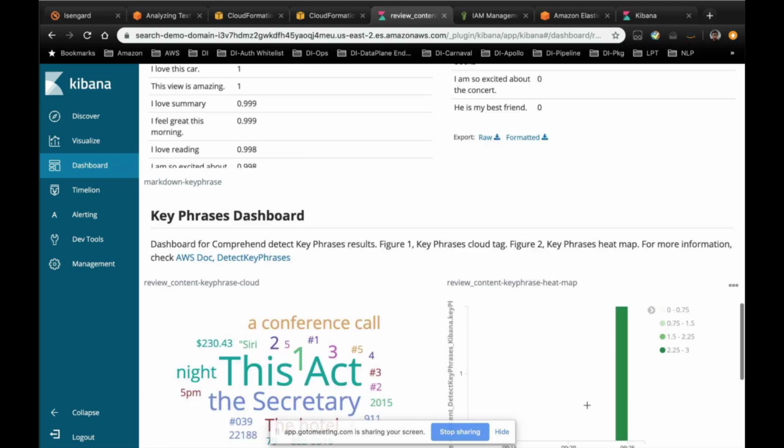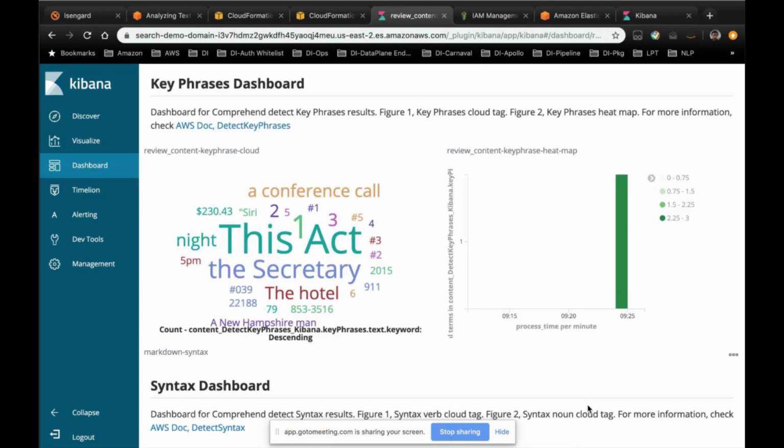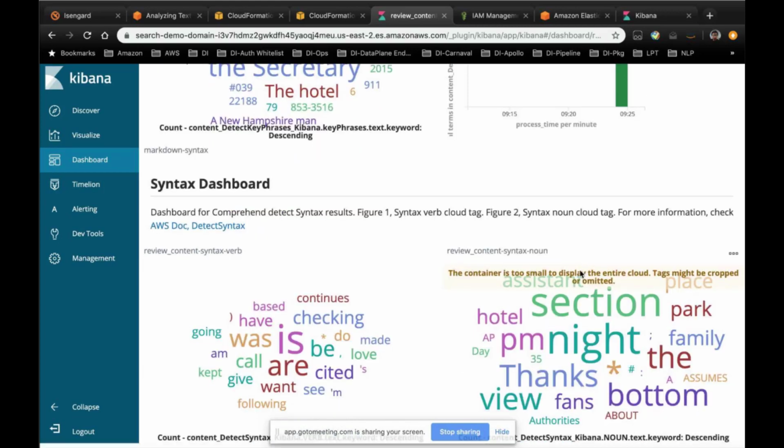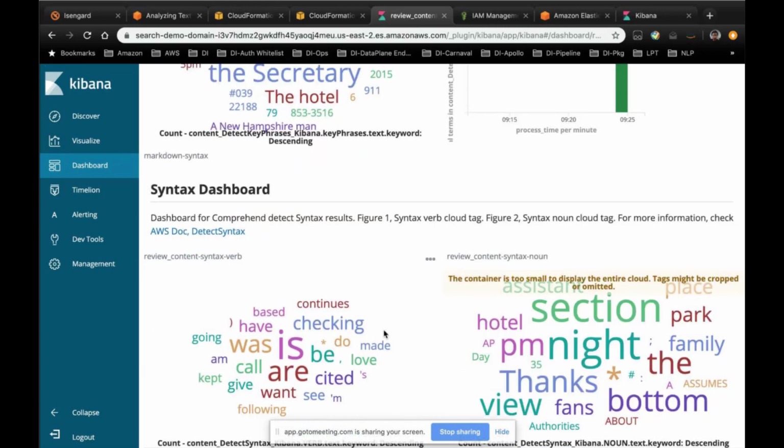The key phrase dashboard contains 2 visualizations. One is the word cloud of the keywords, and the second one is a heat map of all those keywords. Finally is our syntax dashboard. We visualize the verbs as well as the nouns of all the documents that we have indexed.